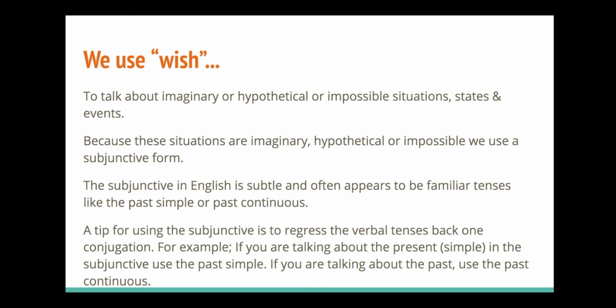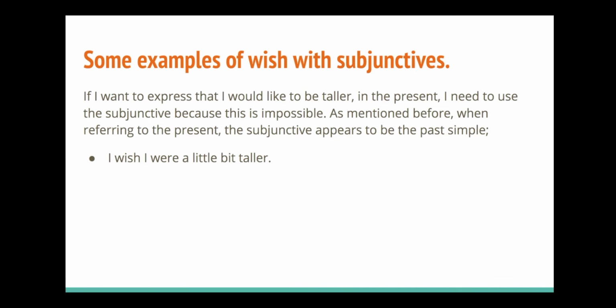Now remember, my trick for this is that in English, the subjunctive form often appears to be familiar tenses, like the past simple or the past continuous. So if we're talking about something in the present, in the subjunctive, it looks like we're talking in the past simple. If we're talking about something in the present continuous, something that's ongoing in this moment, the subjunctive looks like the past continuous. Or if we're talking about something that happened yesterday or didn't happen yesterday, something that you would have liked to have happened yesterday, in the subjunctive, we use what looks like the past perfect. So let's have a look at some examples.